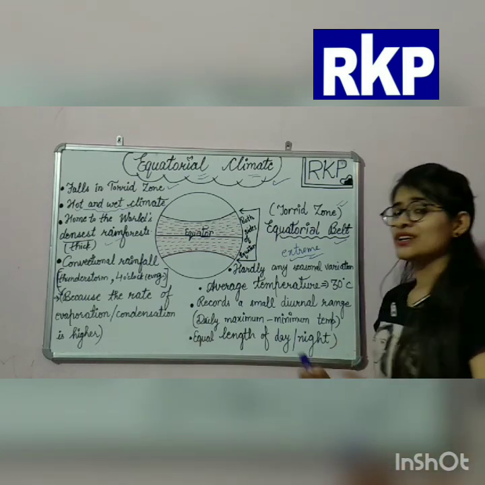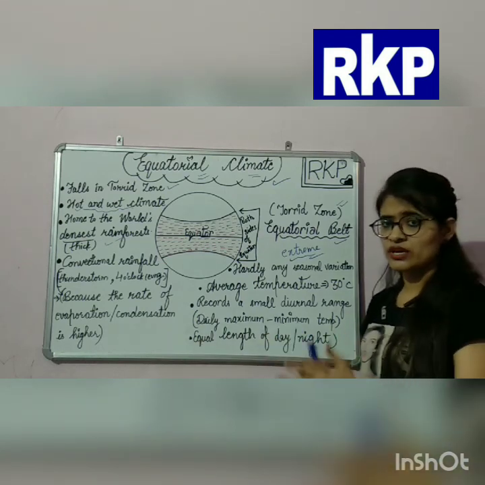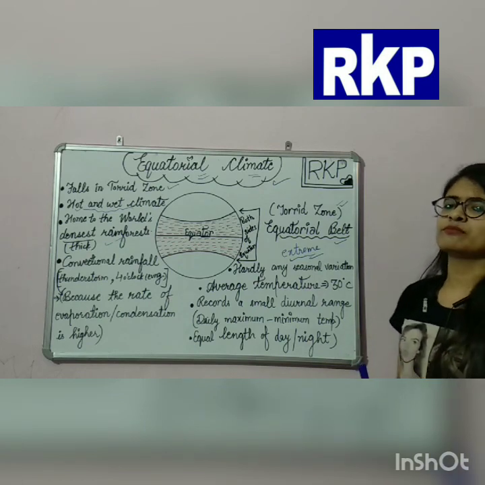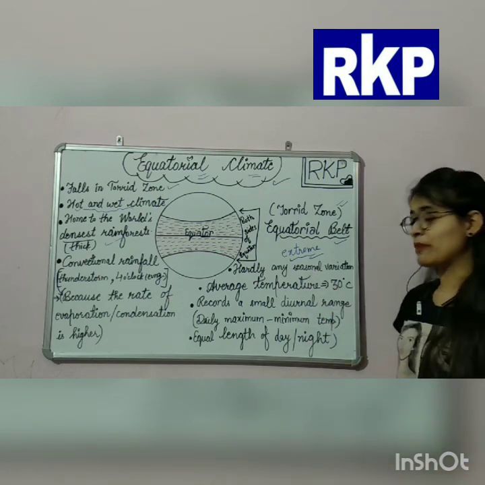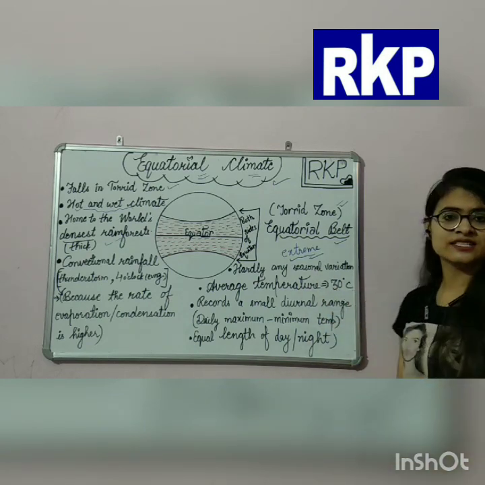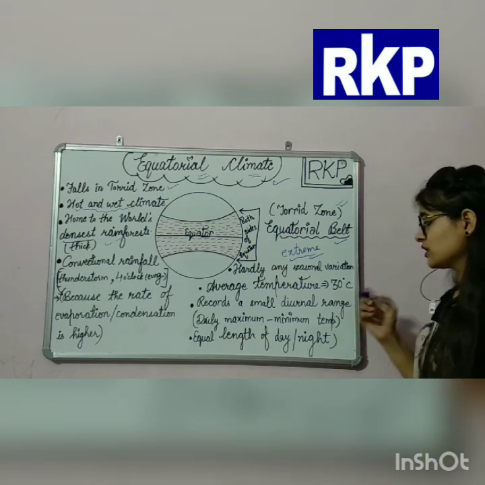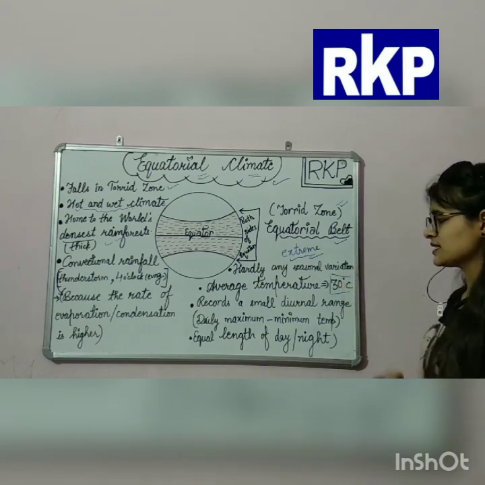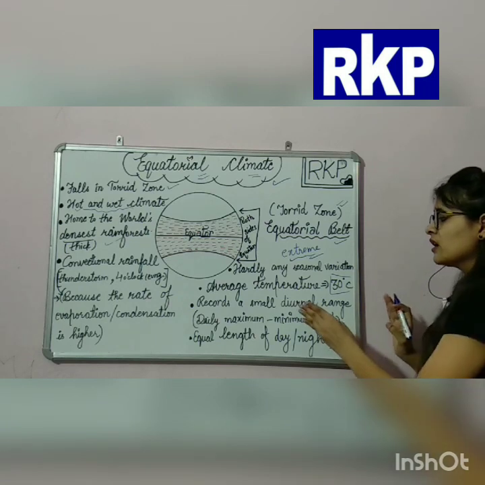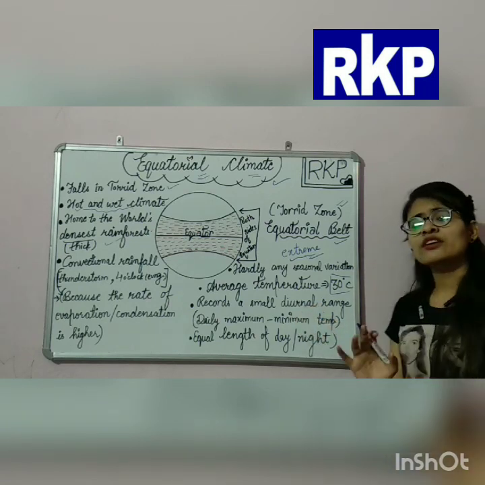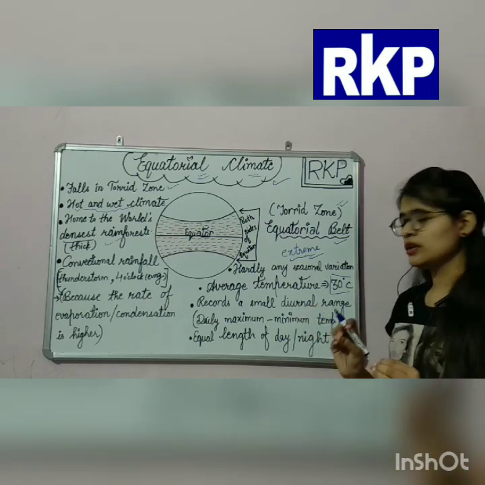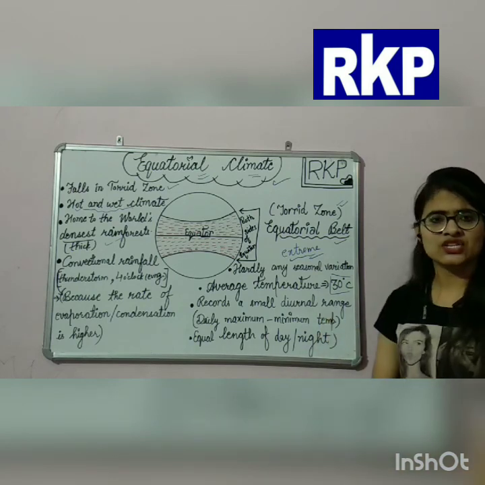The next is, what is the average temperature found here? The average temperature found in this equatorial belt is 30 degrees Celsius. How much? 30 degrees Celsius. And we can record a small diurnal temperature range here.